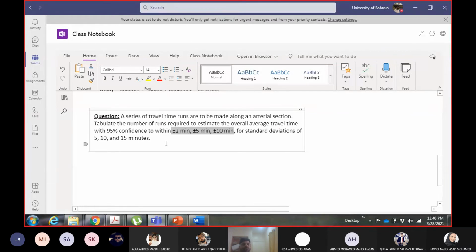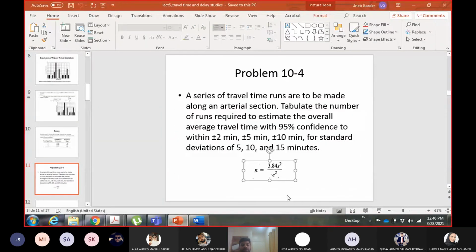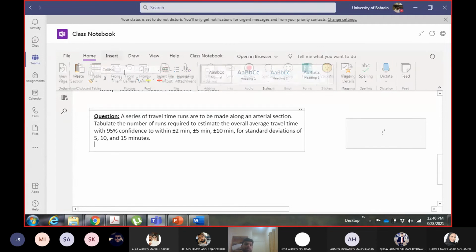Okay, so they want me to change the tolerance level and the standard deviation and give them the results in the form of a table, in the form of a matrix basically. The number of observations with 95% confidence interval is calculated using this equation. So I will take this equation and put it over here. Then I will put my table here.